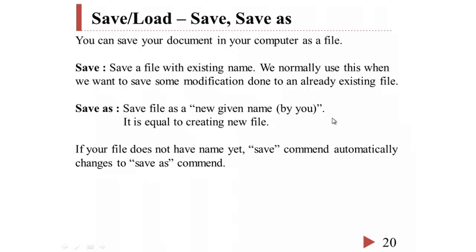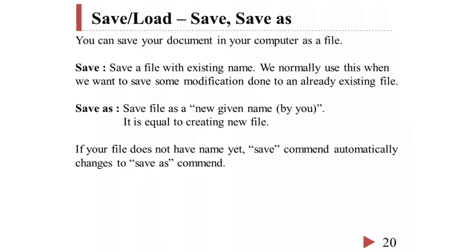Save indicates writing a file with an existing name. We normally use this when we want to save some modification done to an already existing file.